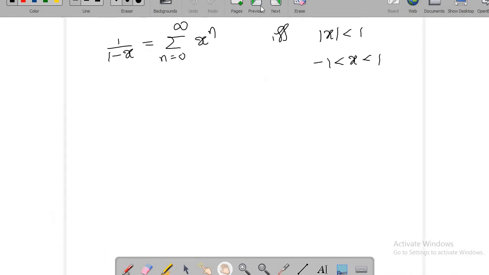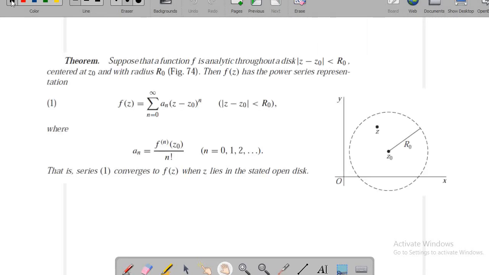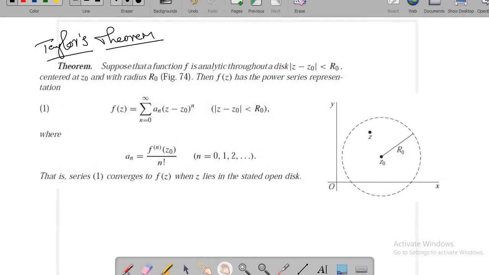So now let us see what is a Taylor series expansion of a function. And let's look at Taylor's theorem. And this is Taylor's theorem. And see what it says. When you have a function f which is analytic throughout this open disk, an open disk constructed here.